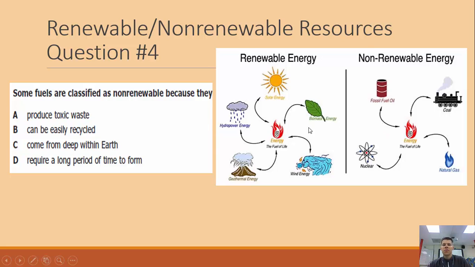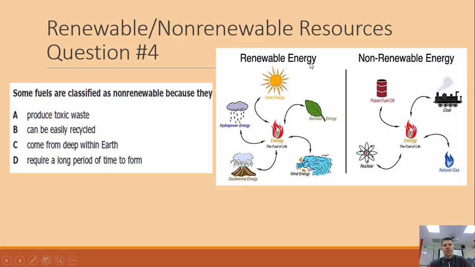The chart shows the real basics of our two major energy sources, how we classify them as renewable energy and non-renewable energy. Non-renewable means energy that once we run out of it, we can't generate it again. And that's coal, oil, and natural gas. That's our major forms of non-renewable energy, and that's our fossil fuels.